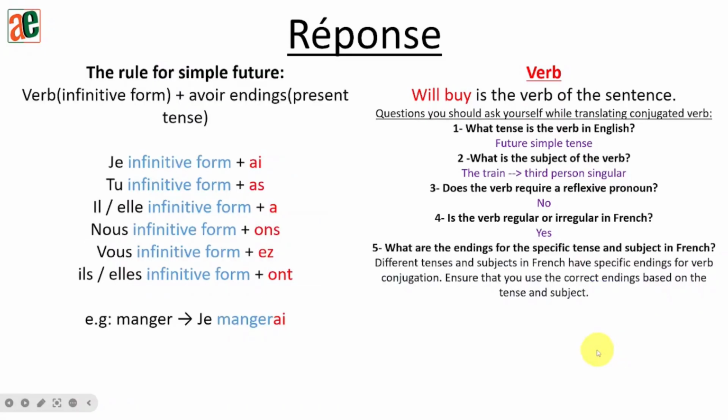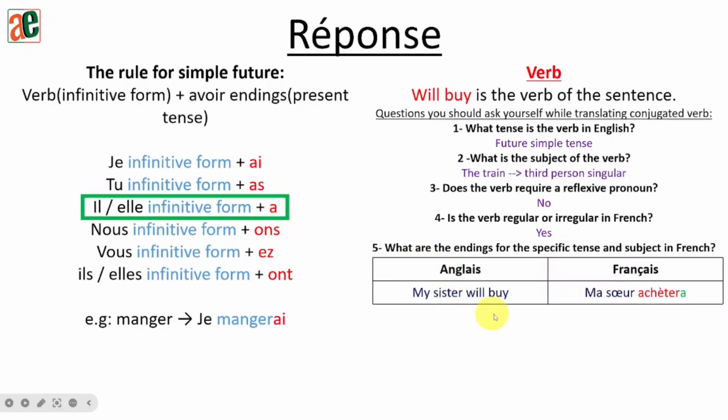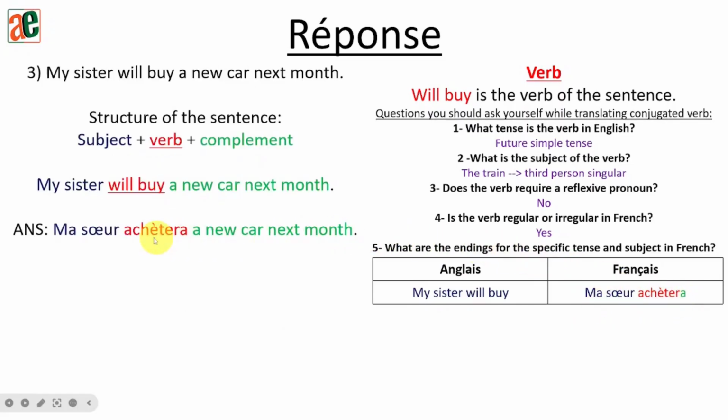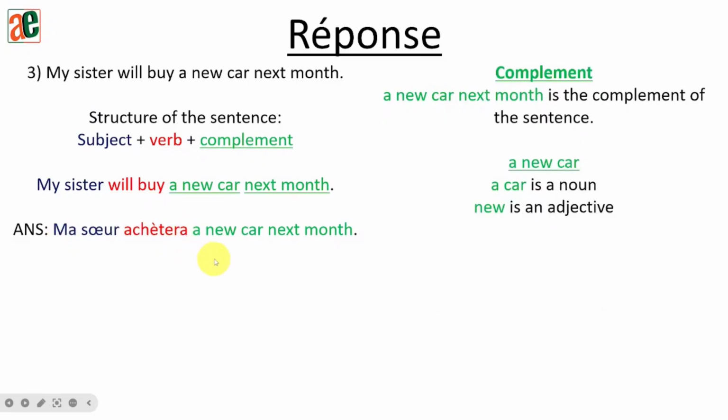So what's the future ending for my sister? My sister means she. So I will get the infinitive, or what we have learned just previously, and then we are going to add a. So my sister will buy will become ma sœur achètera. The last point is to check if we need a preposition, but no: to buy a car, to buy something, we don't need one. So that's why I just kept that part.